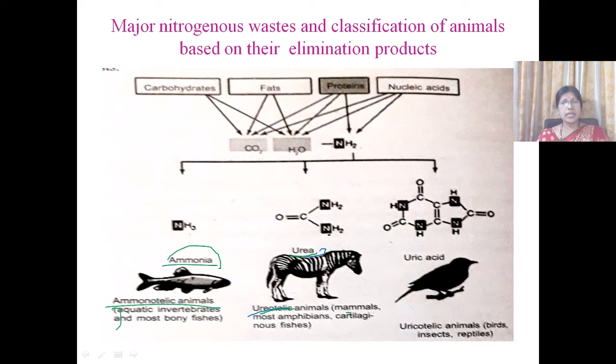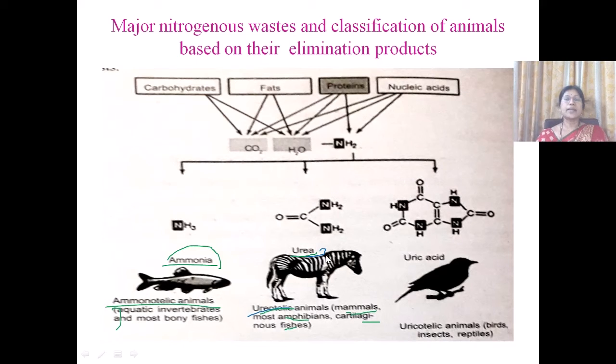Urea requires 10 times less water than that required for the excretion of ammonia. It is easily soluble in water. Hence, the animals which do not have sufficient access to water excrete the nitrogenous waste in the form of urea. So most of the land animals like mammals, amphibians, cartilaginous fishes excrete urea.